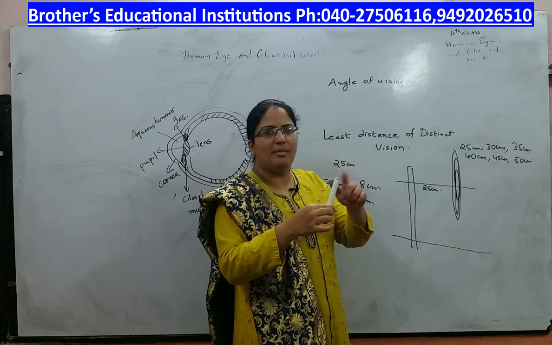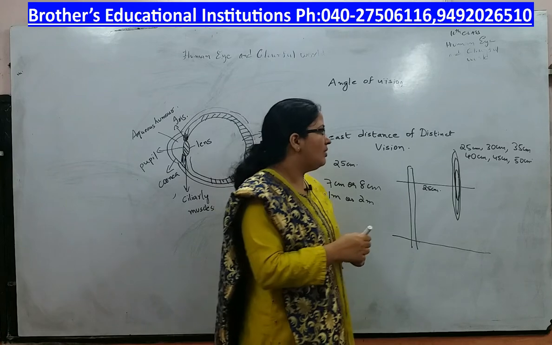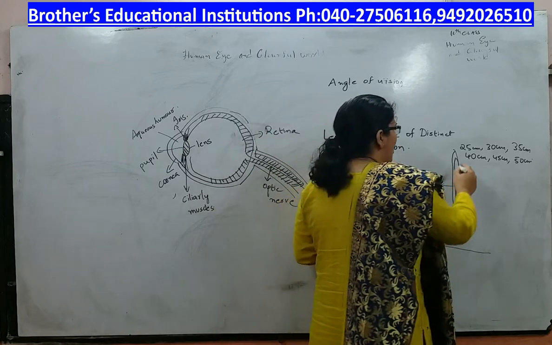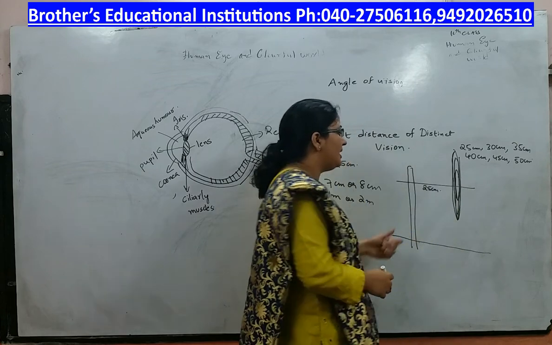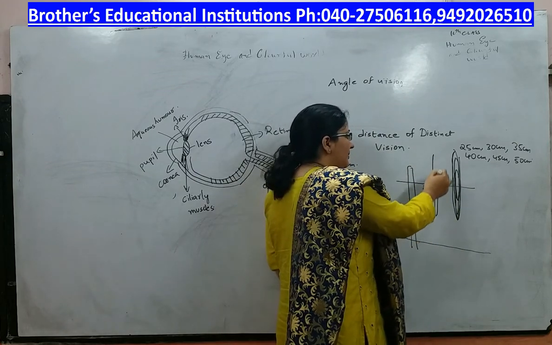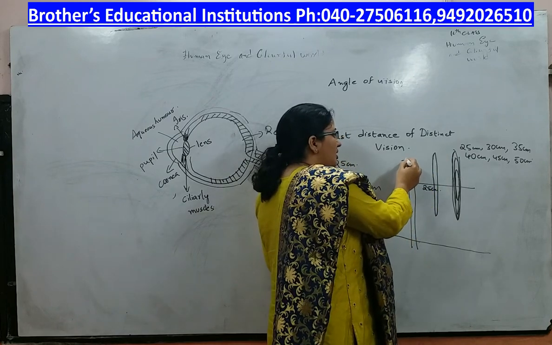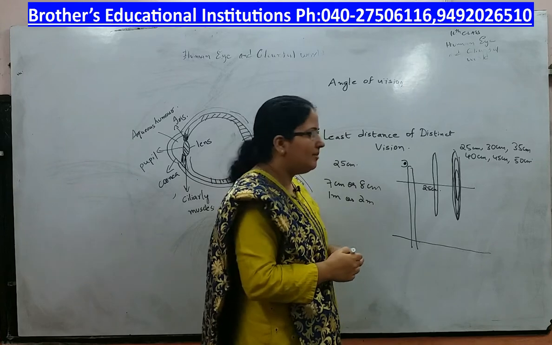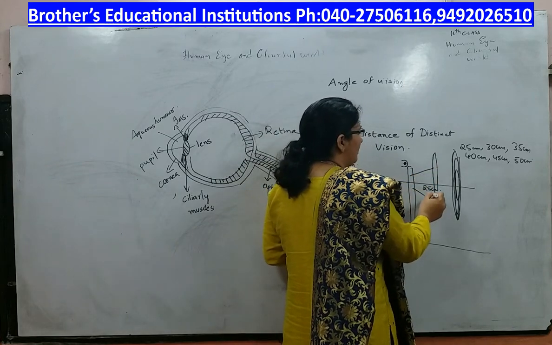At the same time, I am able to see top and bottom simultaneously. Now what you do is, take a stick of 30 centimeters or 40 centimeters. Instead of keeping it at a distance of 25, keep it very near to your eye like this. When you keep it very near to your eye, you may not be able to see the top and bottom. You will be only able to see a part of the stick.